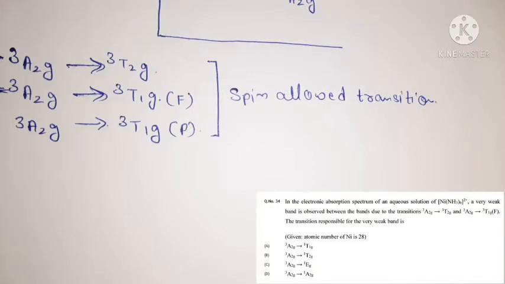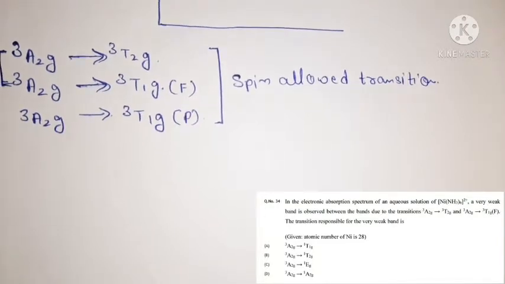Now carefully observe the given options in your question, friends. When you carefully observe these options, you clearly see that all four options contain spin forbidden transitions.